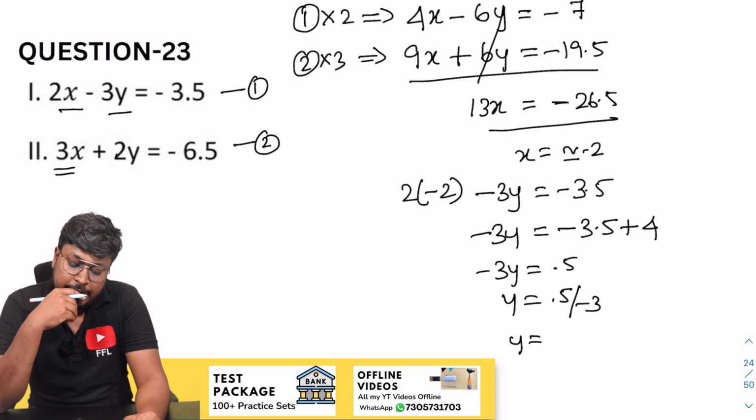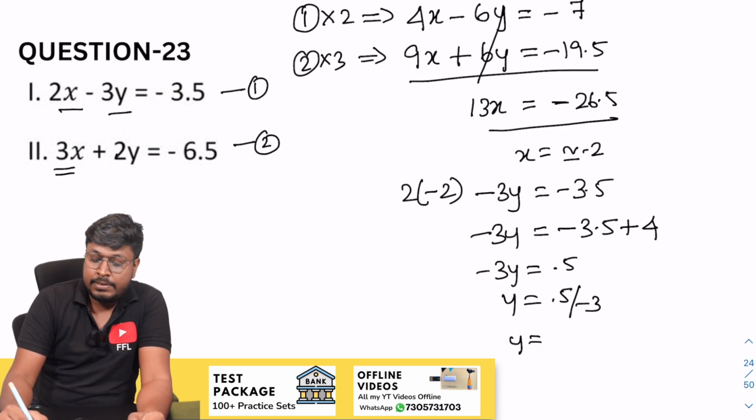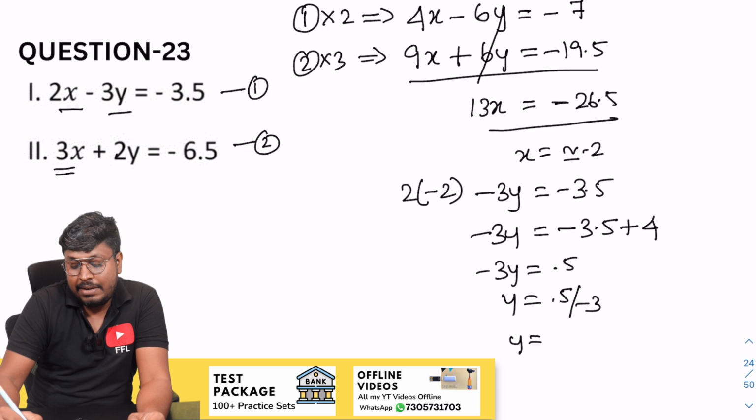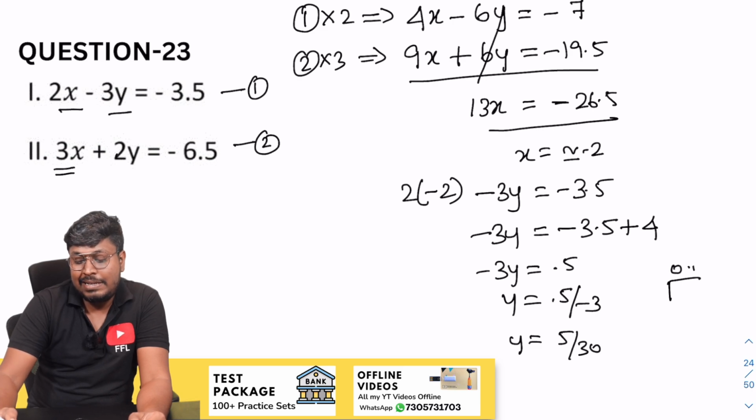So this will be minus 4 plus 4 and only 0.5. Let me keep it as 0.5, which will be 5 by 30 and so 0 point something, right?